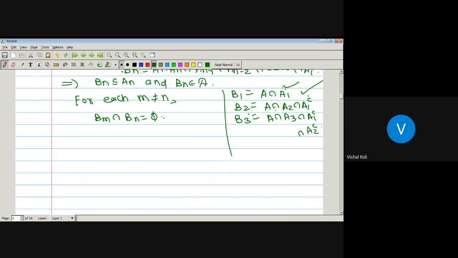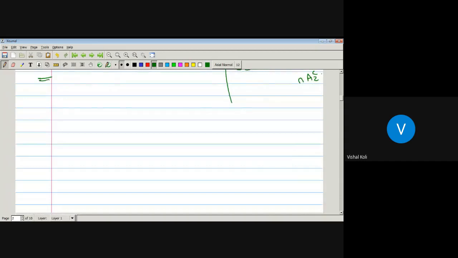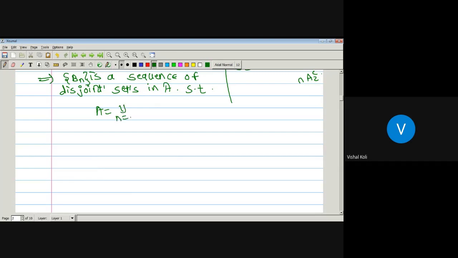That is, B_n is disjoint, which implies B_n is a sequence of disjoint sets in curly A, since each B_n belongs to curly A. Therefore, this sequence B_n is a sequence of disjoint sets in curly A such that our capital A is nothing but the union over n running from 1 to infinity of B_n.